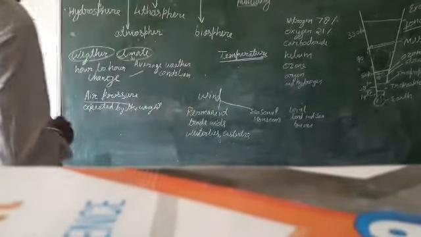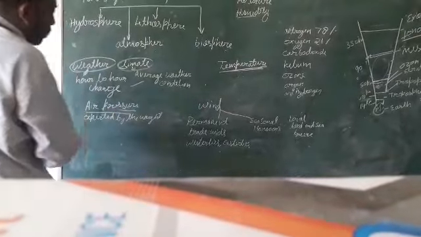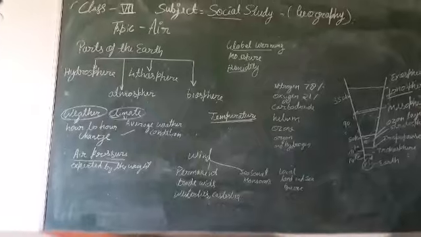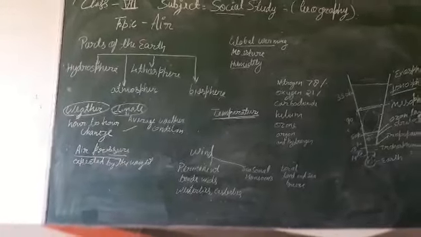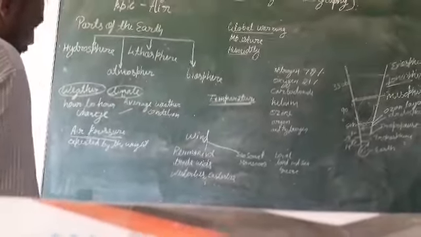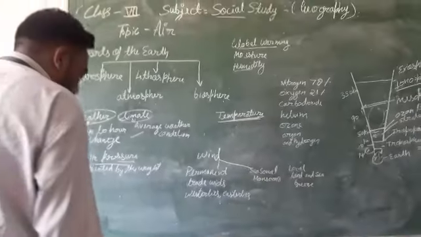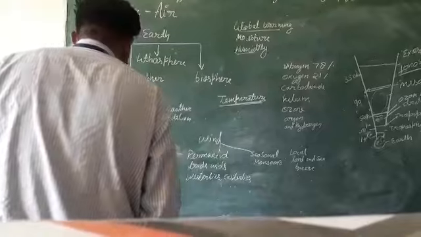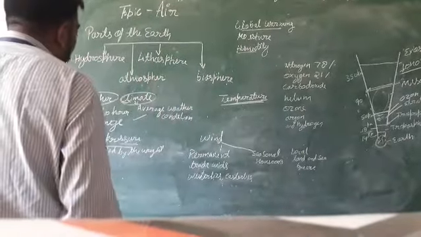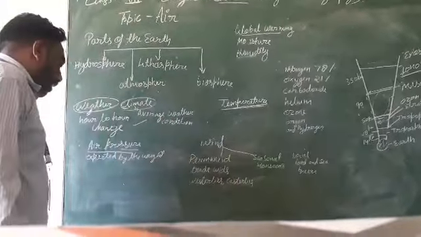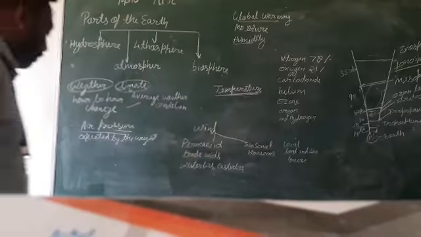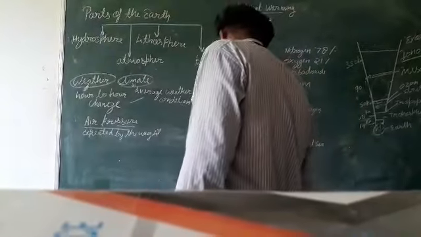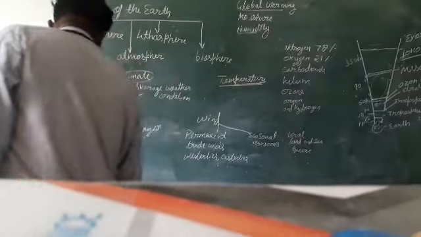And now next is air pressure. This is known as the weight of the air. Air pressure is the pressure exerted by the weight of the air on the earth's surface. As we go up through the layers of the atmosphere, the pressure falls rapidly. It is highest at sea level and decreases with height.